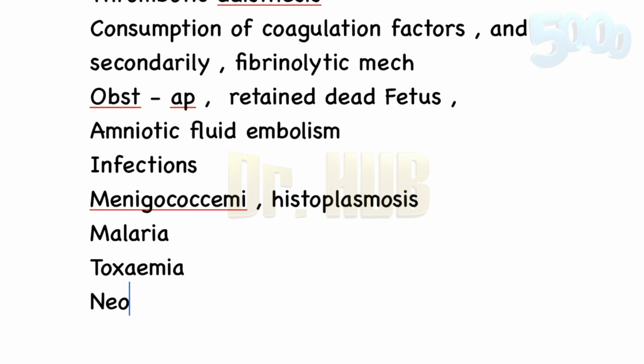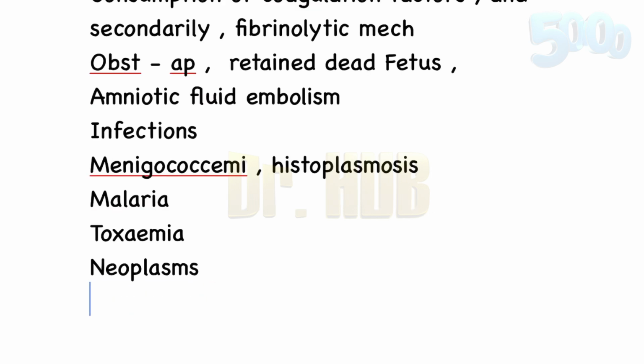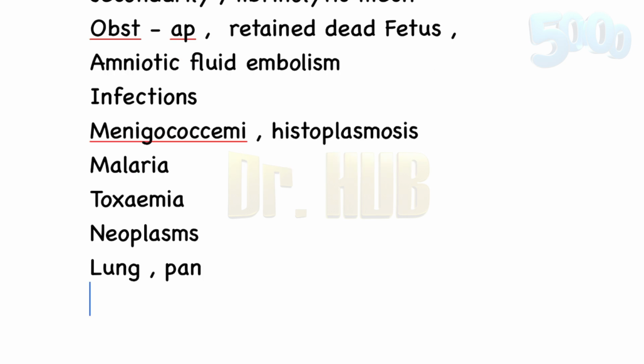Next, moving on to the neoplasms. The neoplasms include carcinoma of the pancreas, the prostate, and the lung as well. Then comes the acute promyelocytic leukemia.